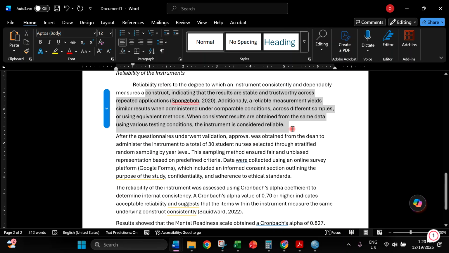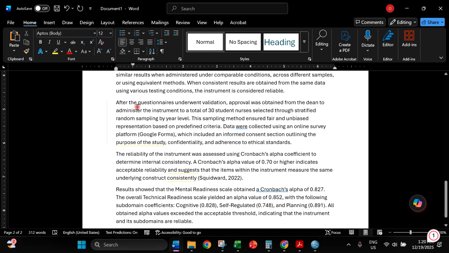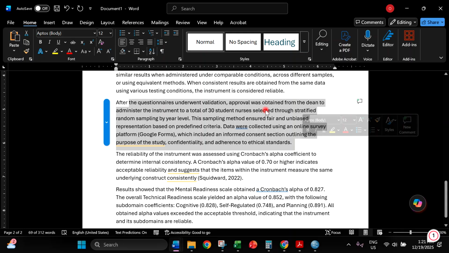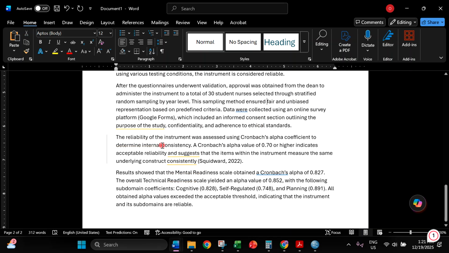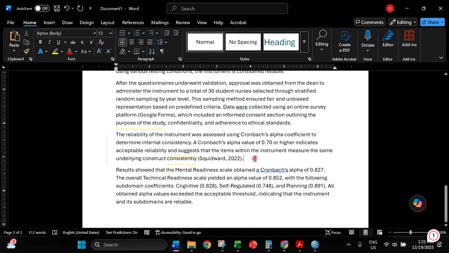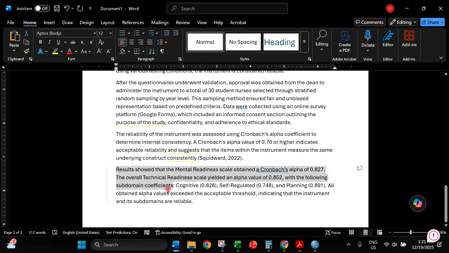Then, explain what reliability is in the first paragraph. Next paragraph, explain how you gathered your pilot study data, and explain the Cronbach alpha value and how it will be interpreted. Then, lastly, you have to state your result.